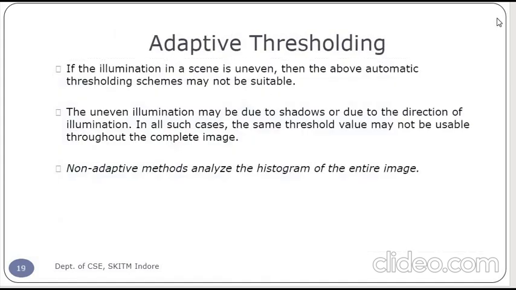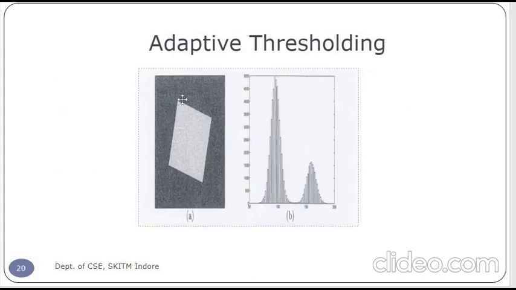Next we have the adaptive thresholding. In an image, if the illumination is uneven, then the above automatic thresholding schemes cannot be used. The uneven illumination may be due to shadow or due to the direction of the illumination. In all such cases, the same threshold value may not be useful throughout the complete image. For this reason, we use the adaptive thresholding technique.